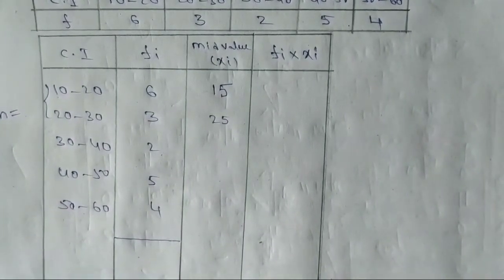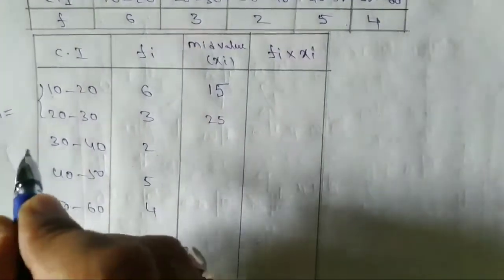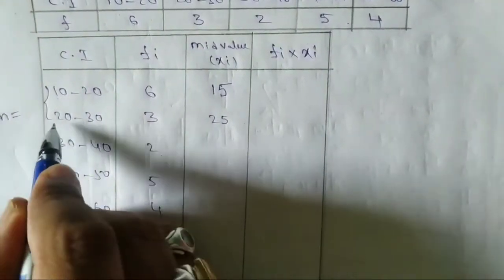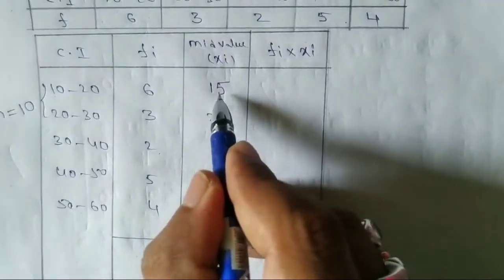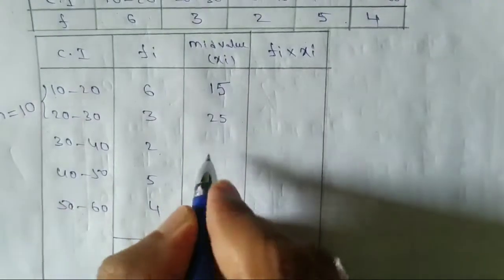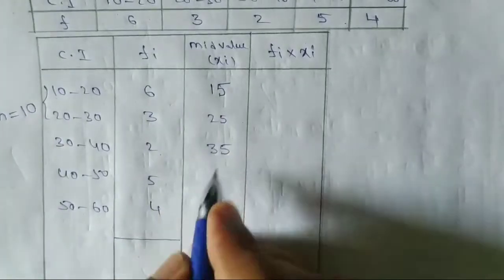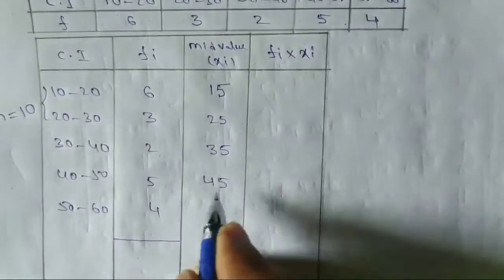The difference is the size of the class interval. 20 minus 10 is 10, so 10 is added: 15 plus 10, 25; 25 plus 10, 35; 35 plus 10, 45; 45 plus 10, 55.